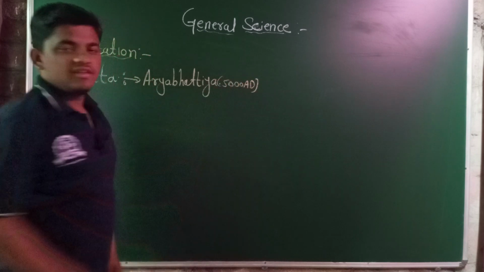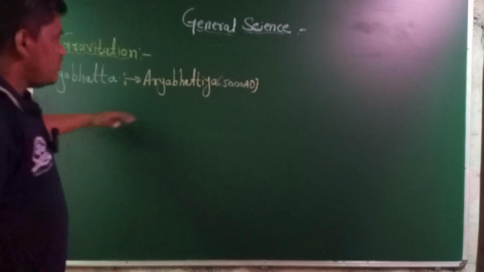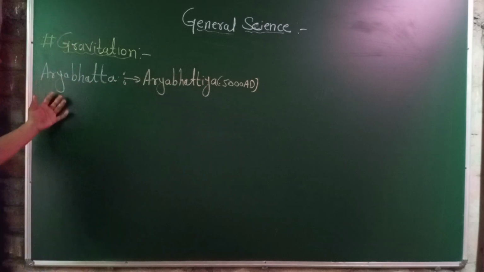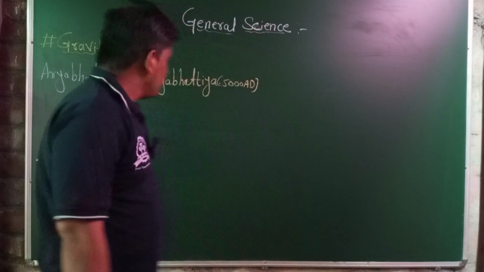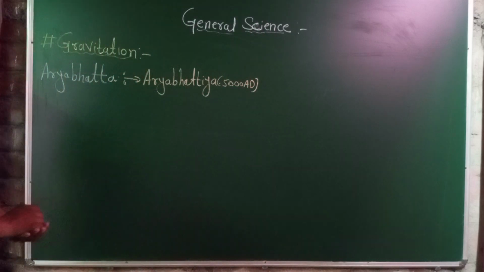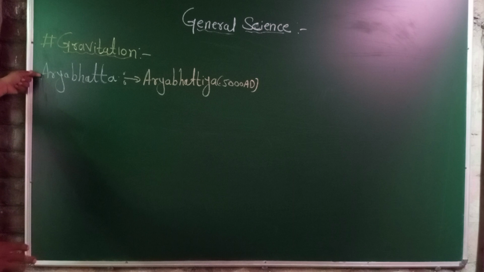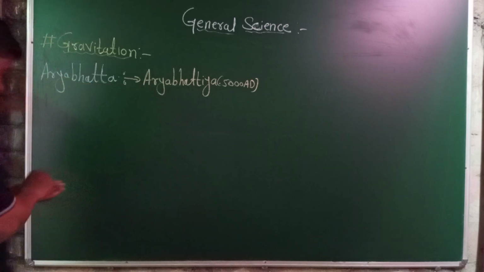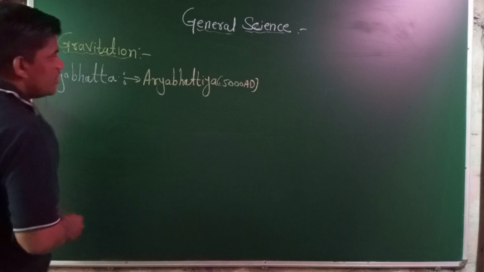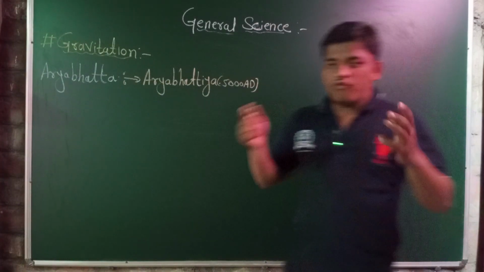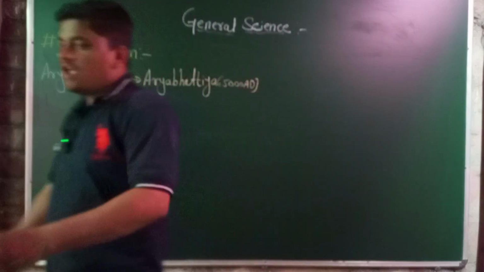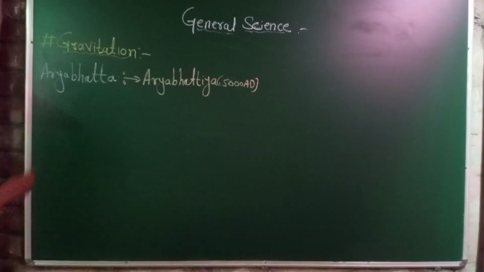All these things happened in 5,000 AD. Aryabhatta gave the detailed information about the motions of the planets. Then, 5,000 years after Aryabhatta's concept, the scientist who gave the formulation about the motions of the planets was Johann Kepler.